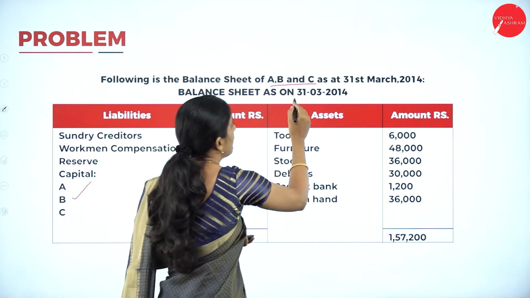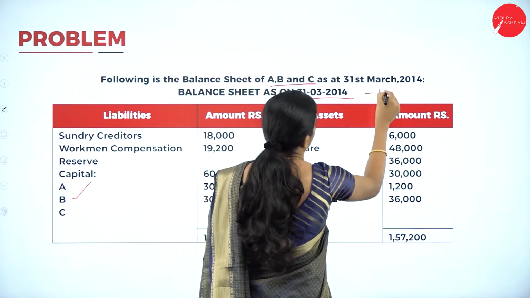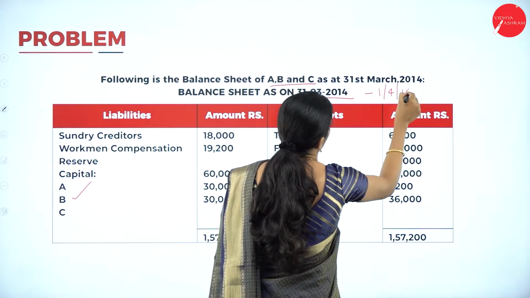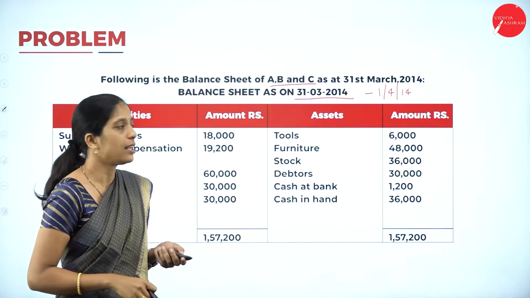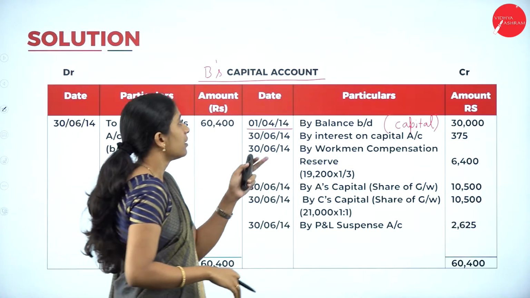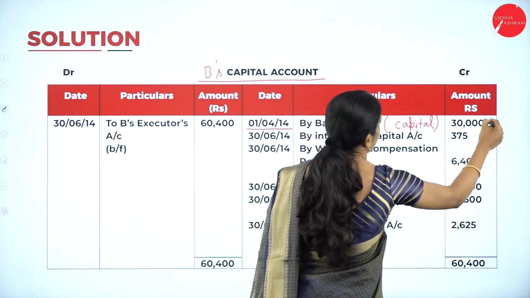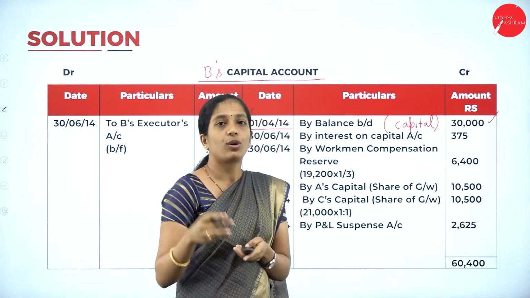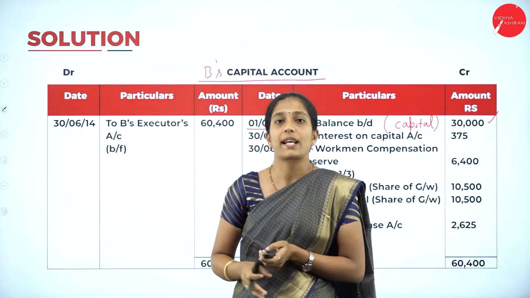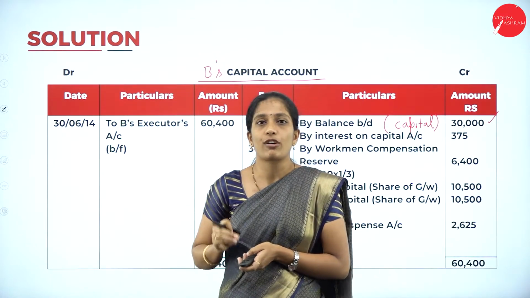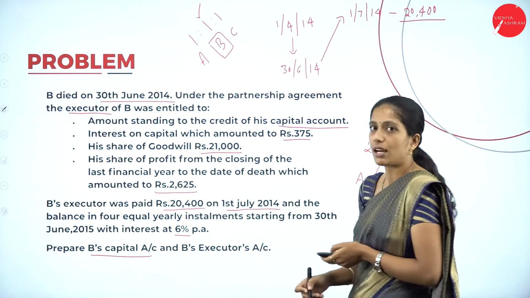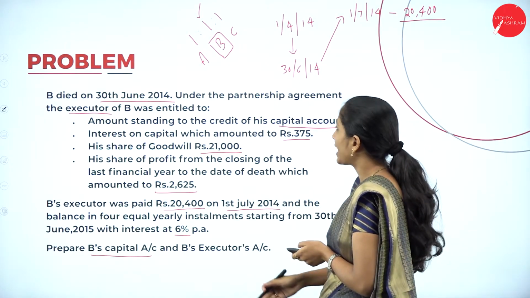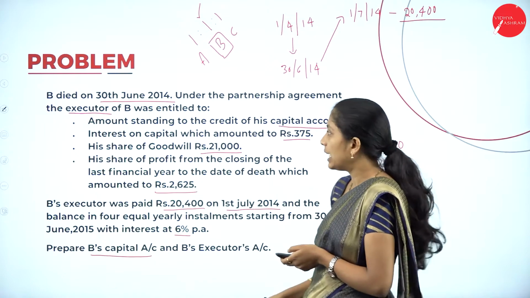Beginning of the financial year is 1/4/2014. By balance brought down, what is the capital? 30,000. Next, what they have told, all the items have to be recorded on the date of death of a partner. So when did the partner die? On 30th/6/2014. So next everything has to be transferred on that particular date.